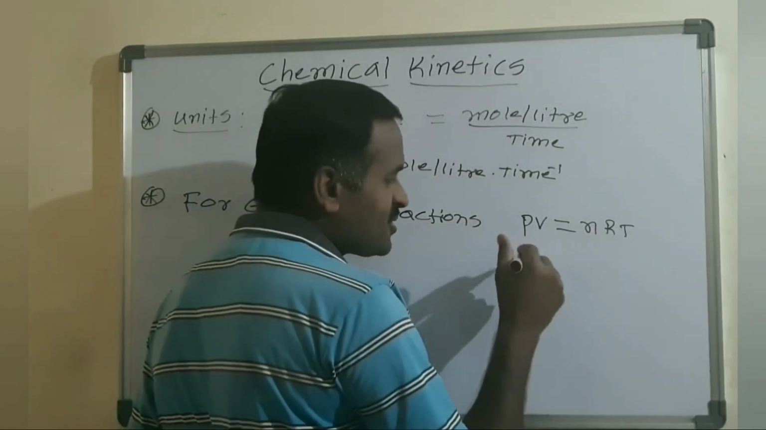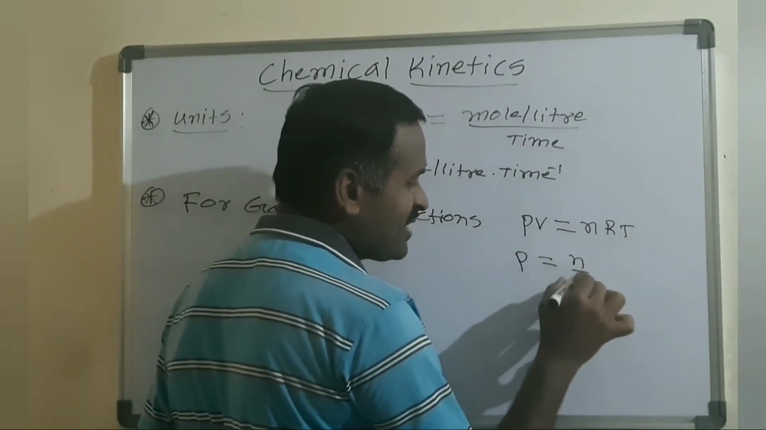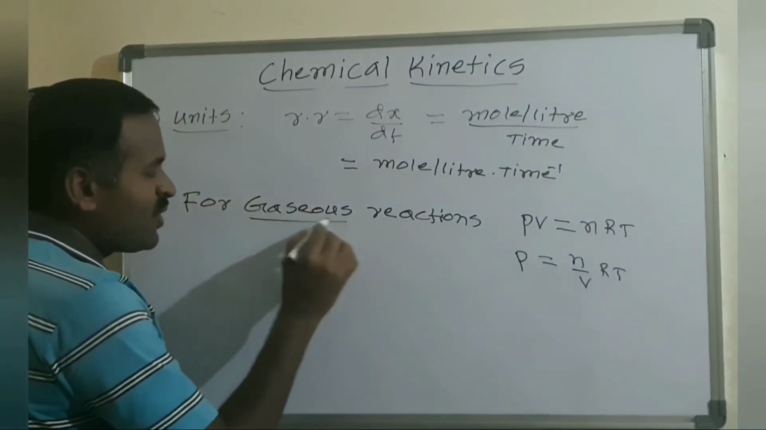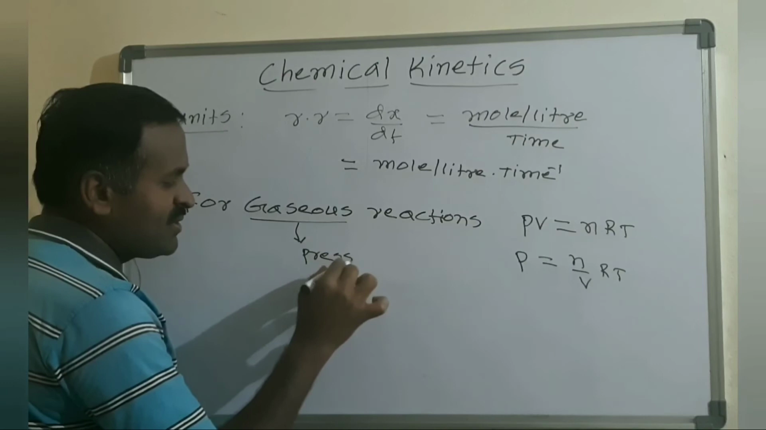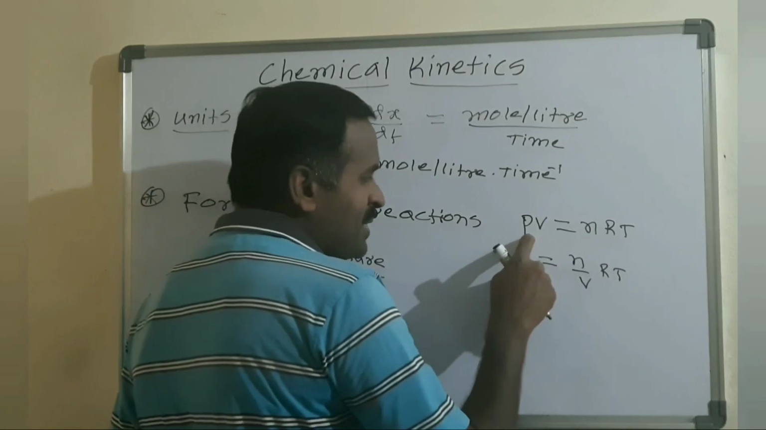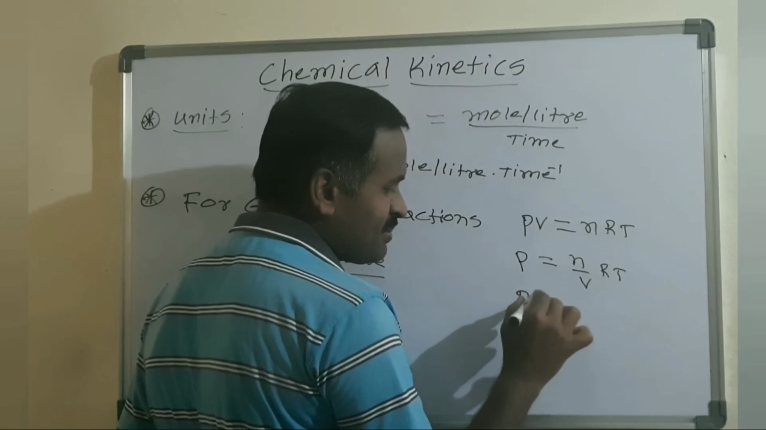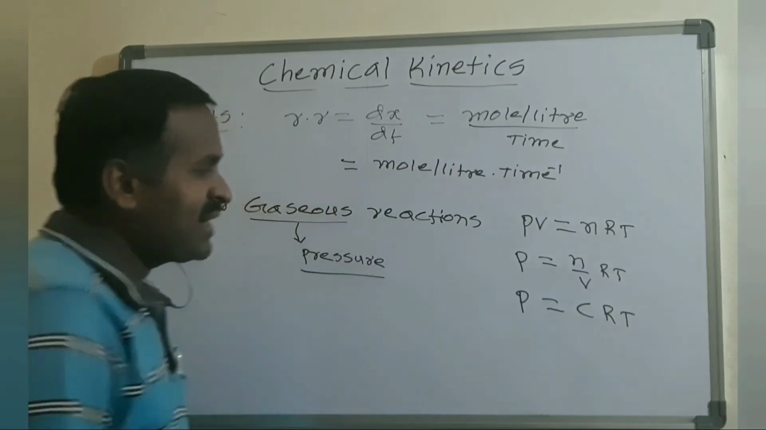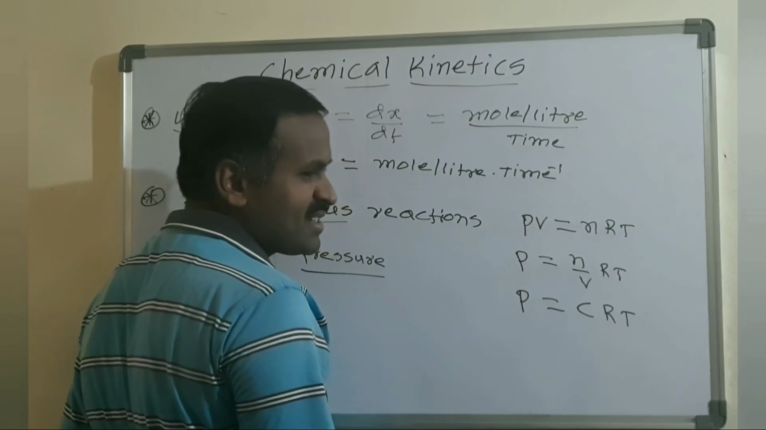And in this PV equals nRT, if I take V to this side, I get P equals n by V into RT. Okay, so for gaseous reactions, what happens generally is that pressure is like a concentration term, we express concentration in terms of pressure. So P equals n by V into RT, and I can write simply P equals CRT. Okay, so if I take differentiation on both sides with respect to time, R and T are constant at a constant temperature.